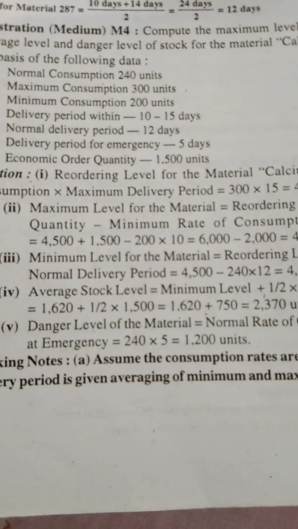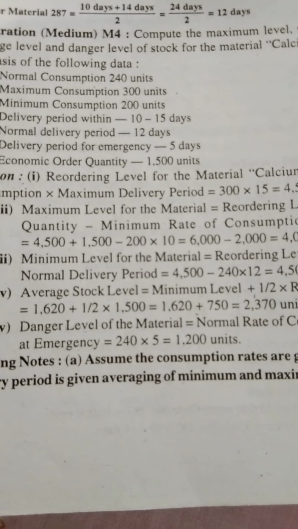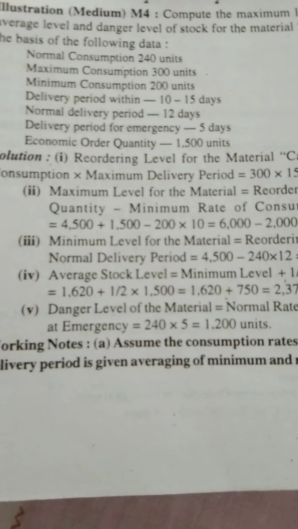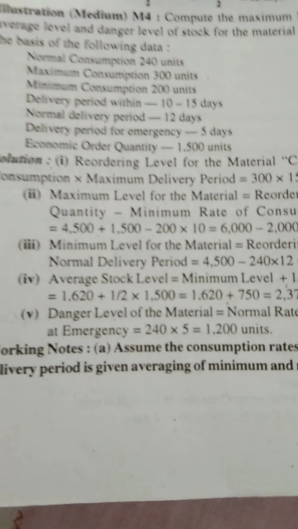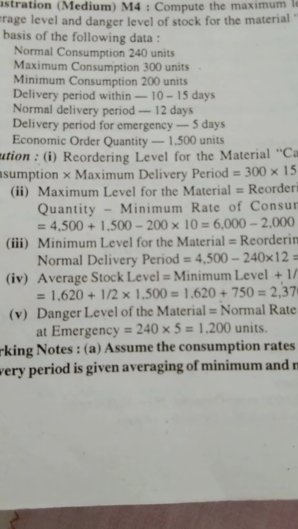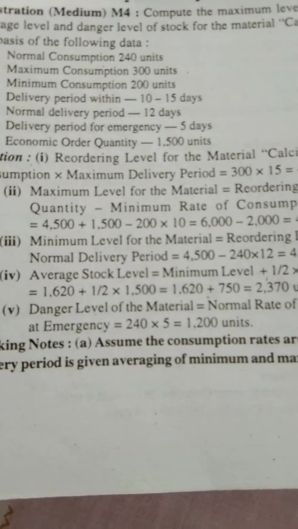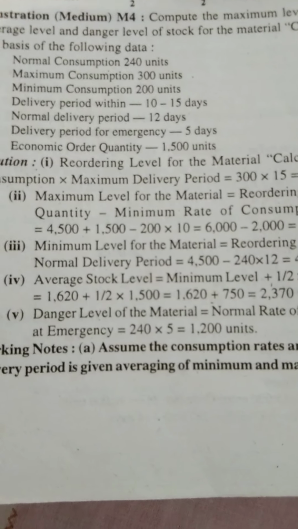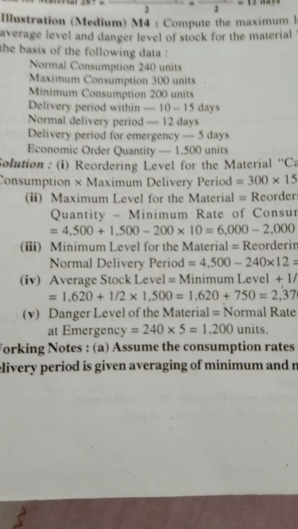Students, I am telling you one thing: here maximum consumption, minimum consumption as well as normal consumption are given. But if normal consumption is not given, then what should we do? 300 plus 200 divided by 2, your answer will be normal consumption 250. Likewise for delivery period, 10 to 25 is given. If the normal delivery period is not given, then what will be your answer? 10 plus 25 divided by 2, that is 17.5.